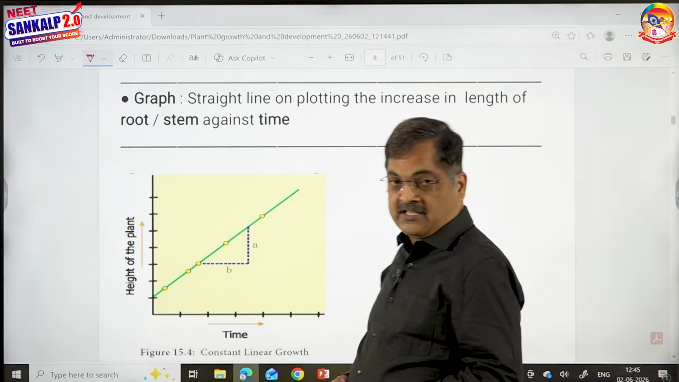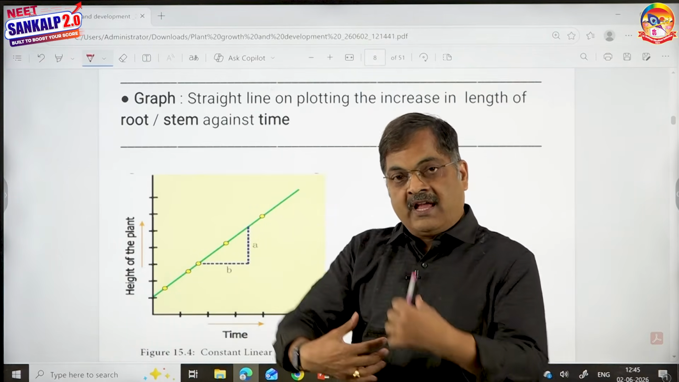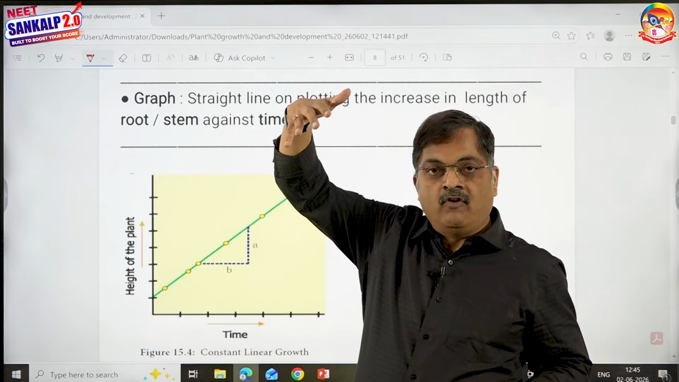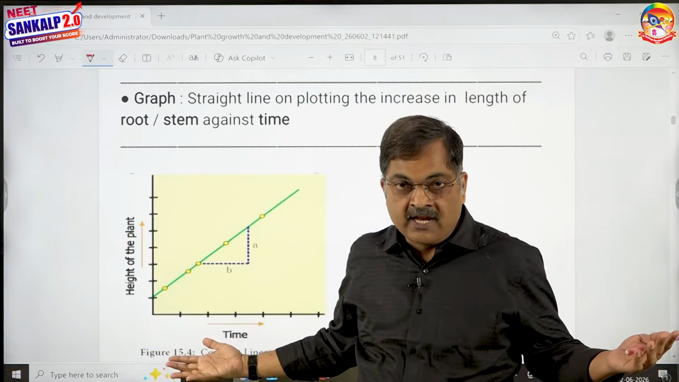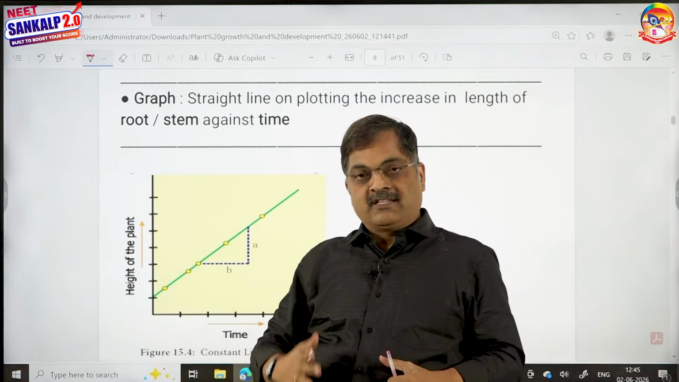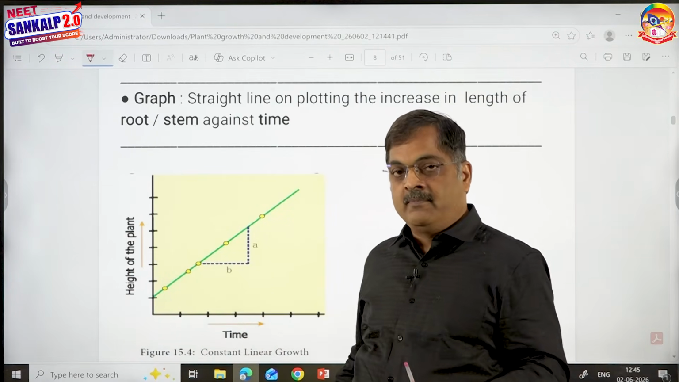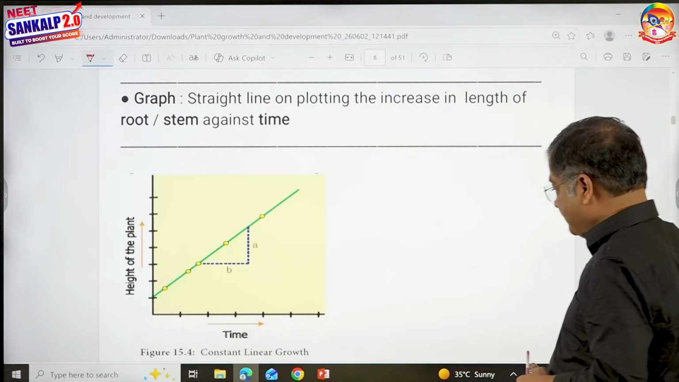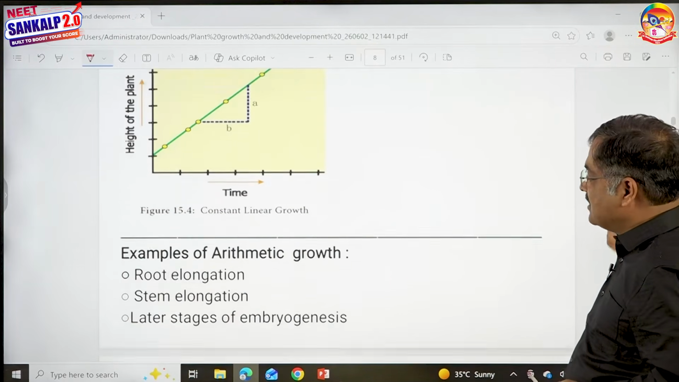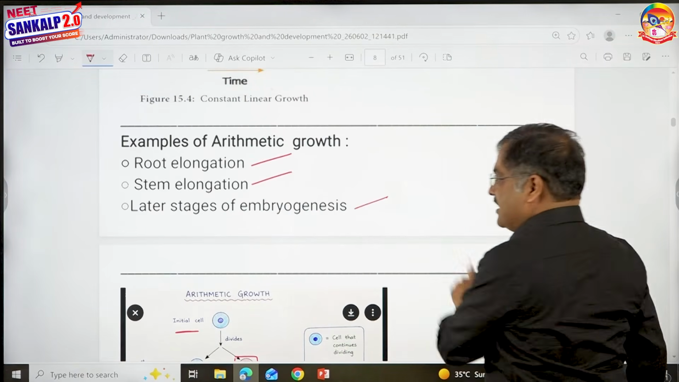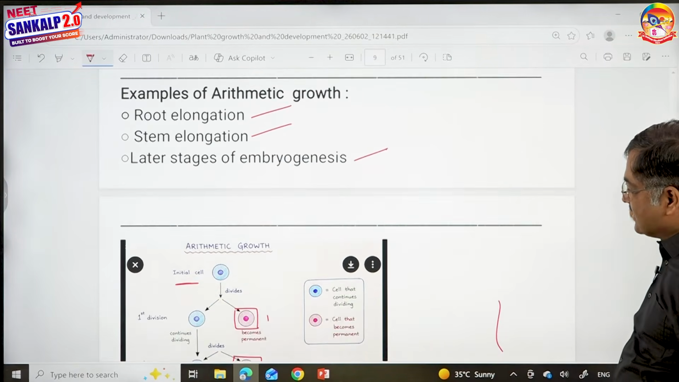Examples for arithmetic growth are root elongation and stem elongation. It is more or less uniform. It doesn't occur abruptly, isn't it? You have observed. So that is what is called arithmetic growth, because a few cells are becoming permanent, added up in a systematic way. Then what are the examples? Root elongation, stem elongation, and lateral stages of embryogenesis are examples for that.